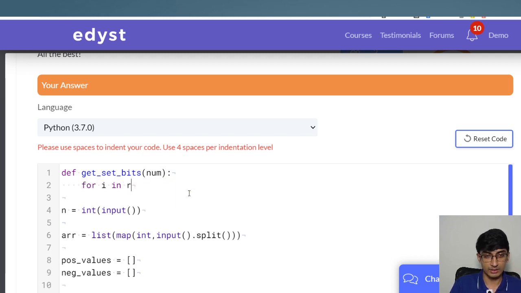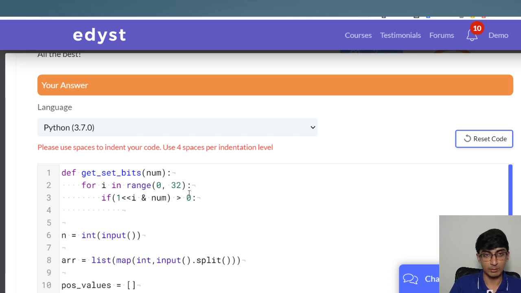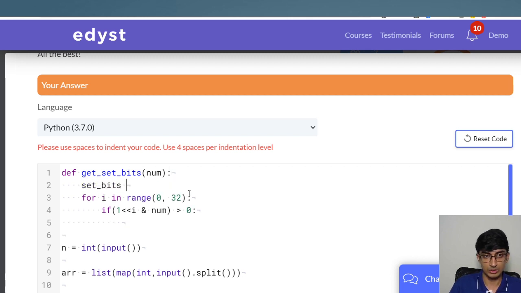For I in range 0 all the way up to, I mean, we can go till 31, though 31 we know that the number is going to be lesser than that, but yeah, let's go till 32, right? That means it will go from 0 to 31. What we'll do is, if 1 << I and num is greater than 0, I'll explain what this exactly means, right? So we will keep a set bits array here, set_bits is equal to this.